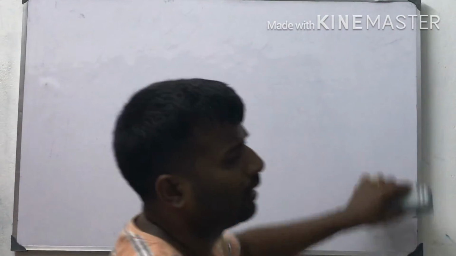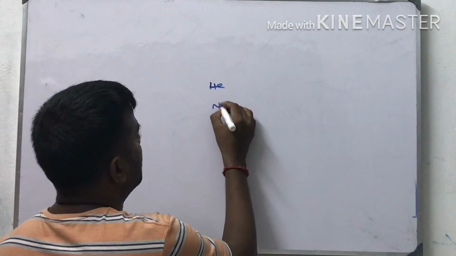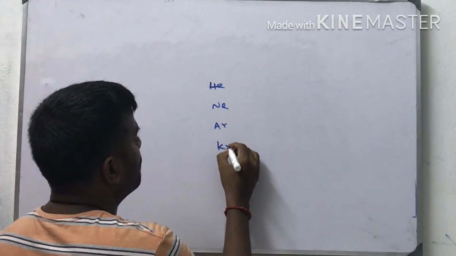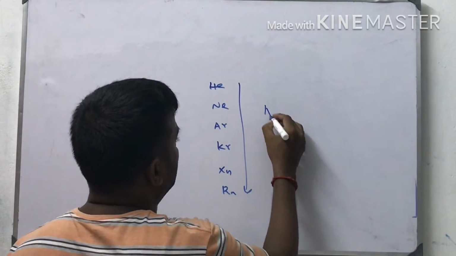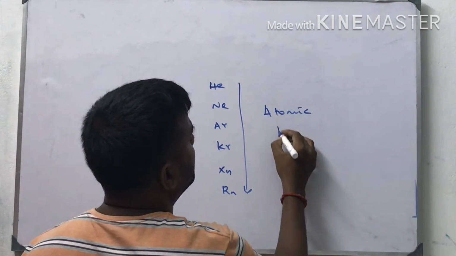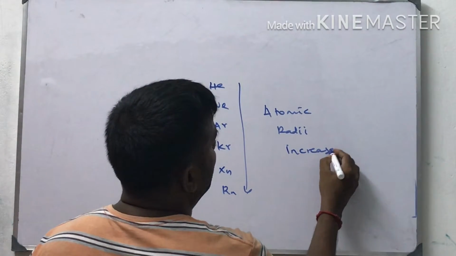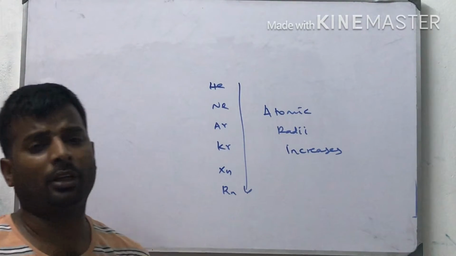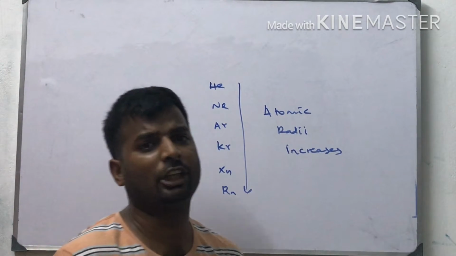Atomic radius of group 18 from top to bottom, helium, neon, argon, krypton, xenon, radon, increases. Atomic radius and ionic radius increase because atomic number increases, atomic size increases, therefore atomic radius also increases.